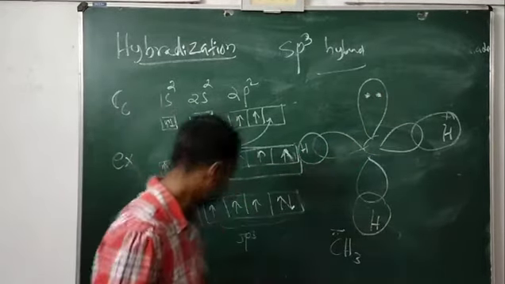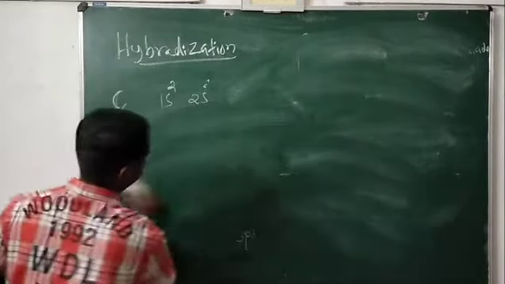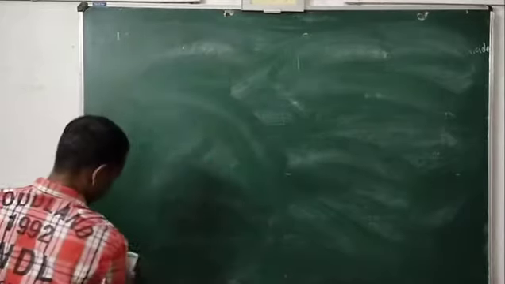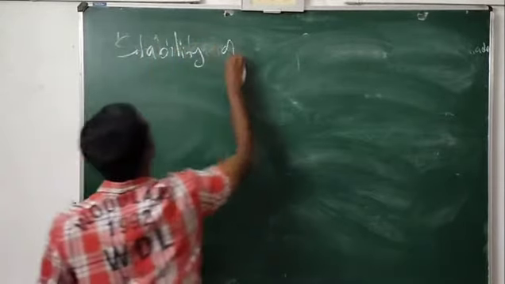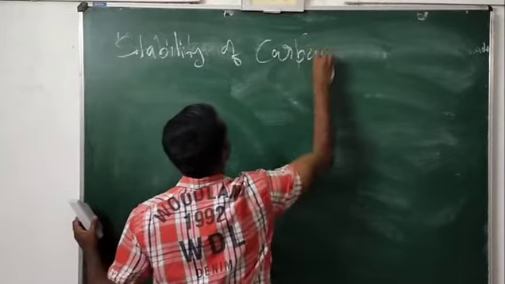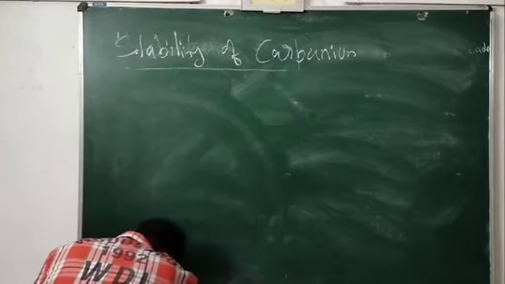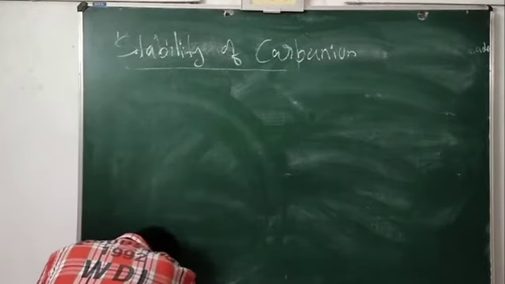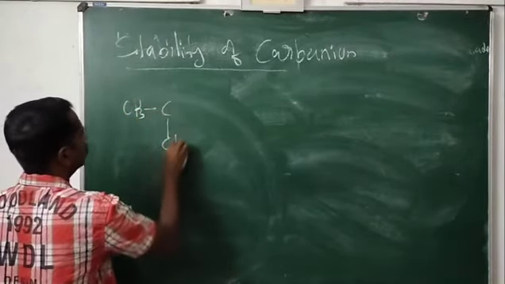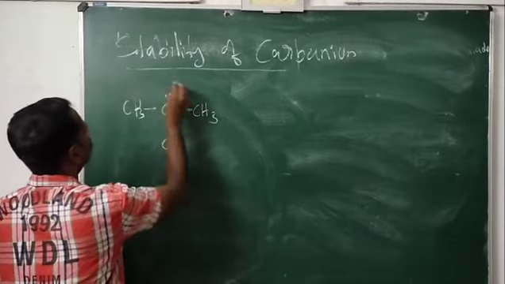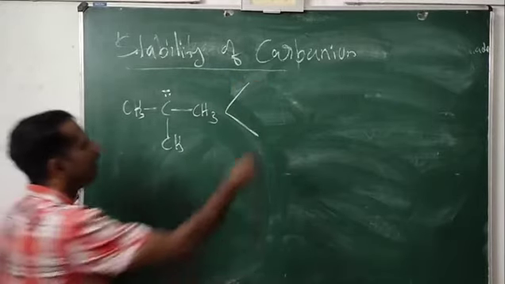Clear? Okay. Now, stability of carbanion. The order of stability is just opposite to the stability of carbocation. Here you can see CH3, CH3, CH3. This is a tertiary carbanion. This is the least stable.